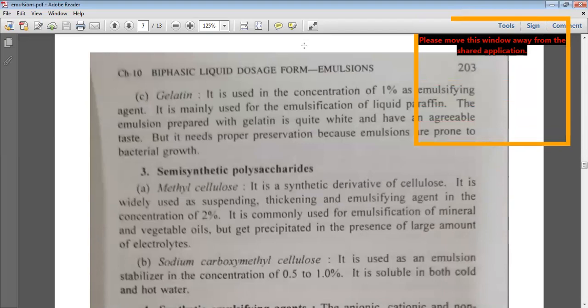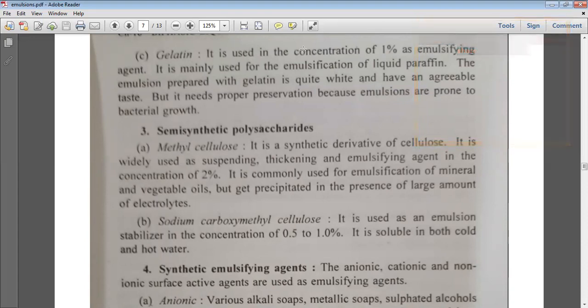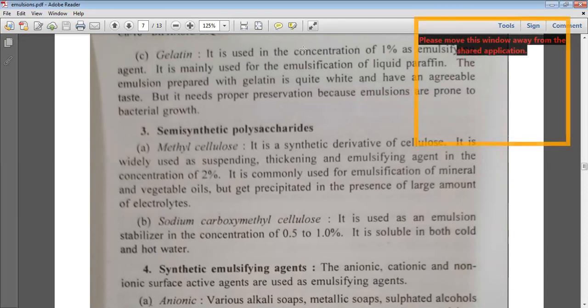Next you have the semi-synthetic emulsifying agents. You have methyl cellulose which can be used at a concentration of 2%. You have carboxymethyl cellulose which can be used at a concentration of 0.5 to 1%, and also you have ethyl cellulose and many other cellulose derivatives, which are used in combination with chemical substitution into the cellulose derivatives, and which can be used as an emulsifying agent.